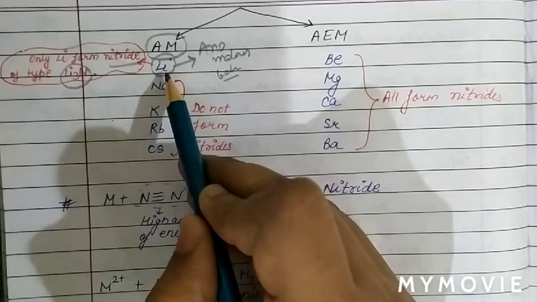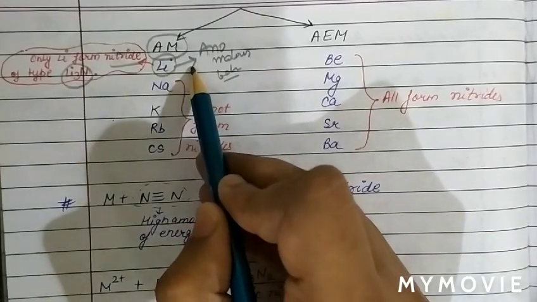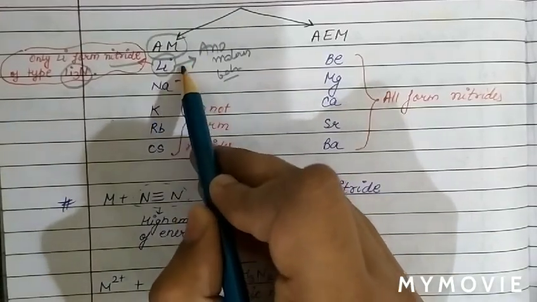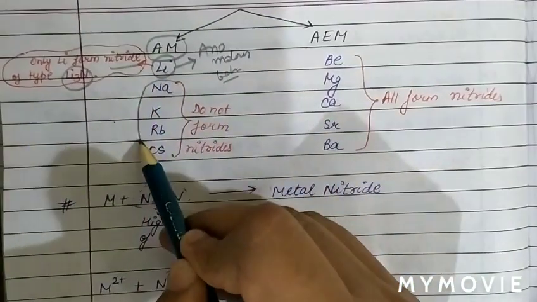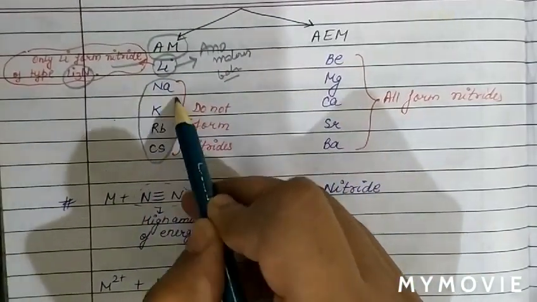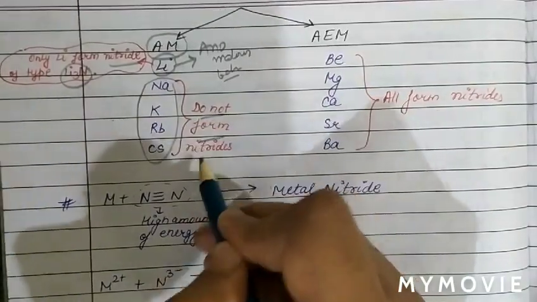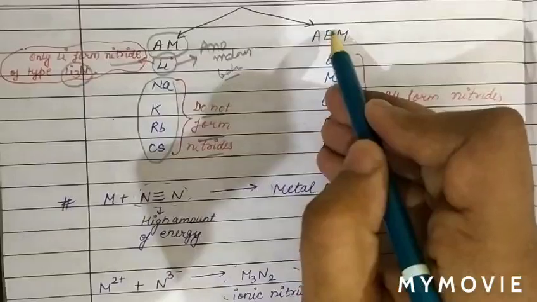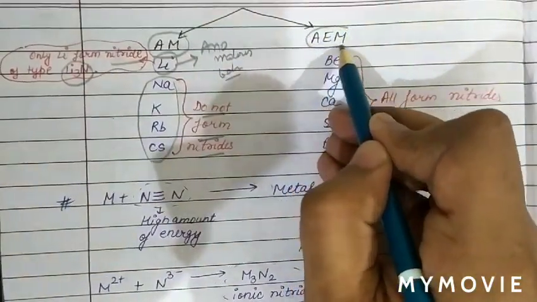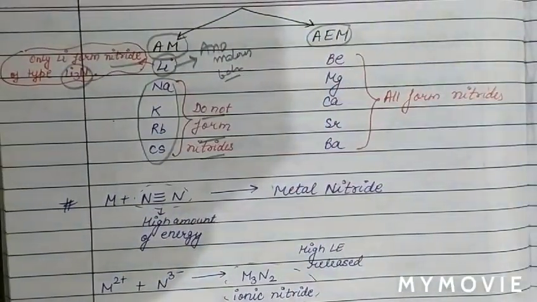Because of the anomalous behavior of lithium. Due to this, only lithium forms a nitride when it directly combines with nitrogen, while the other members of this group, sodium, potassium, rubidium, cesium, do not form nitrides.